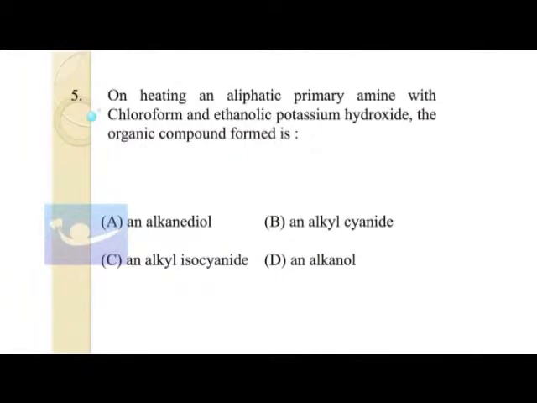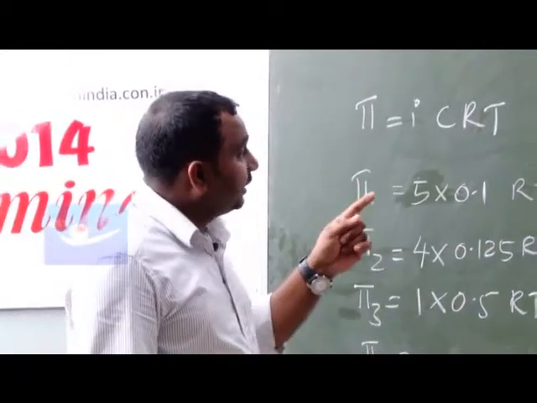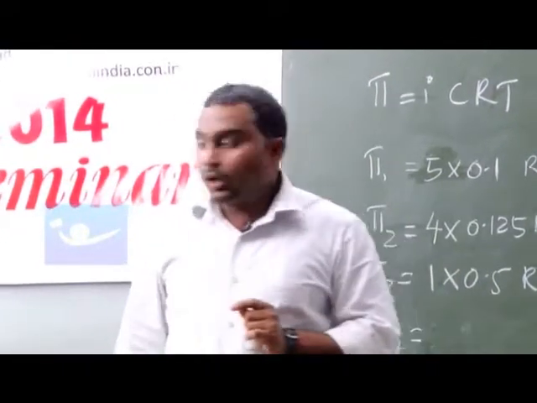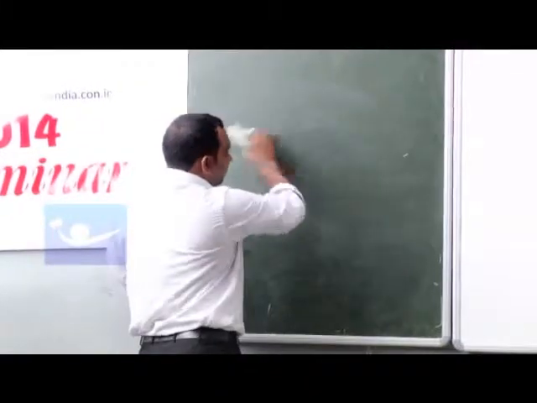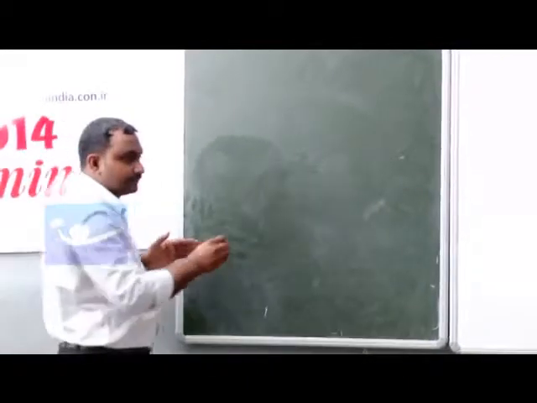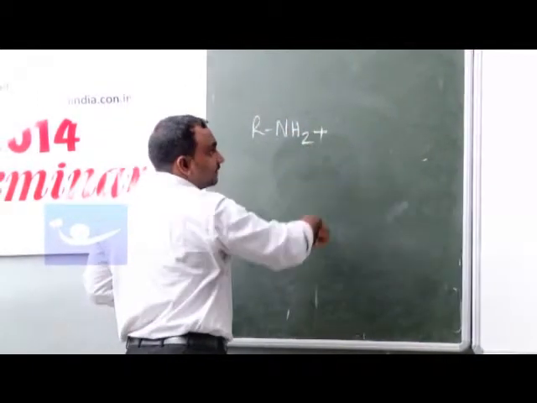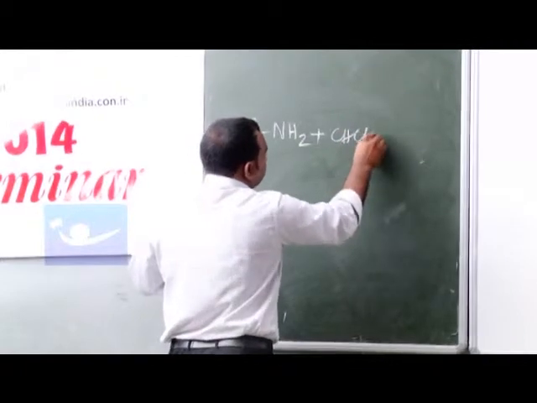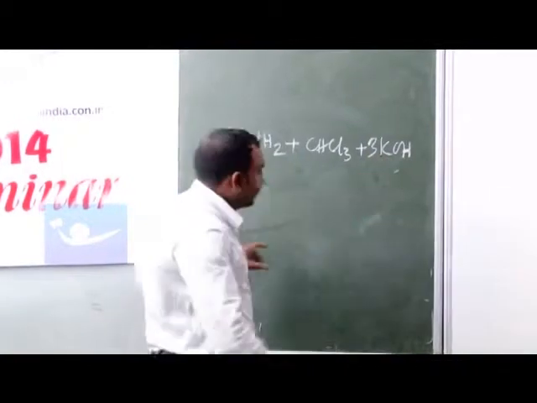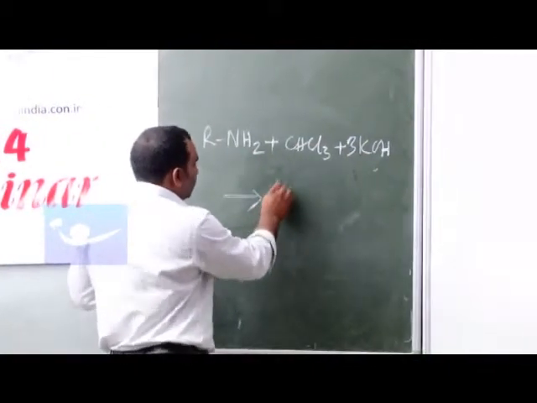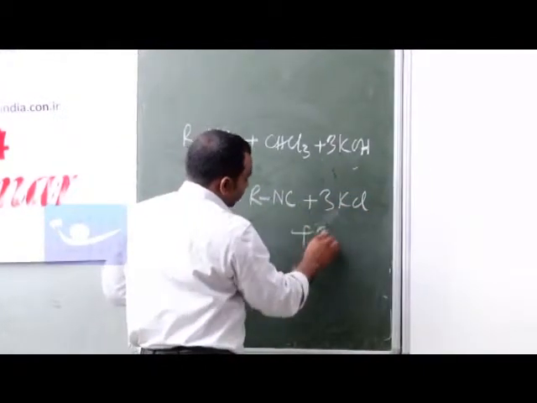On heating an aliphatic primary amine with chloroform and ethanolic potassium hydroxide, the organic compound formed is, what is this reaction called? Carbylamine reaction. And what will be the major product? RNH2 plus CHCl3 plus KOH. Remember, this is alcoholic potash, and what will be the product? RNC plus 3KCl plus 3H2O.